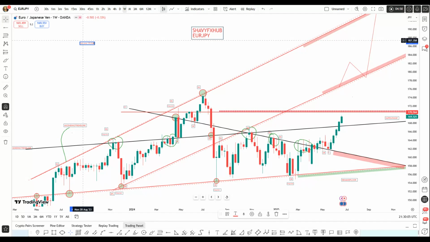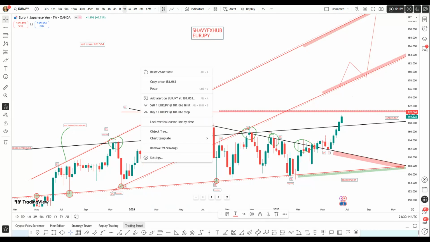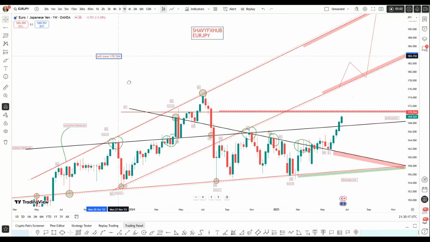$170.564. All trades are for educational purpose, as this is meant to backtest and confirm the potency of the strategy. So it is basically for educational purpose.